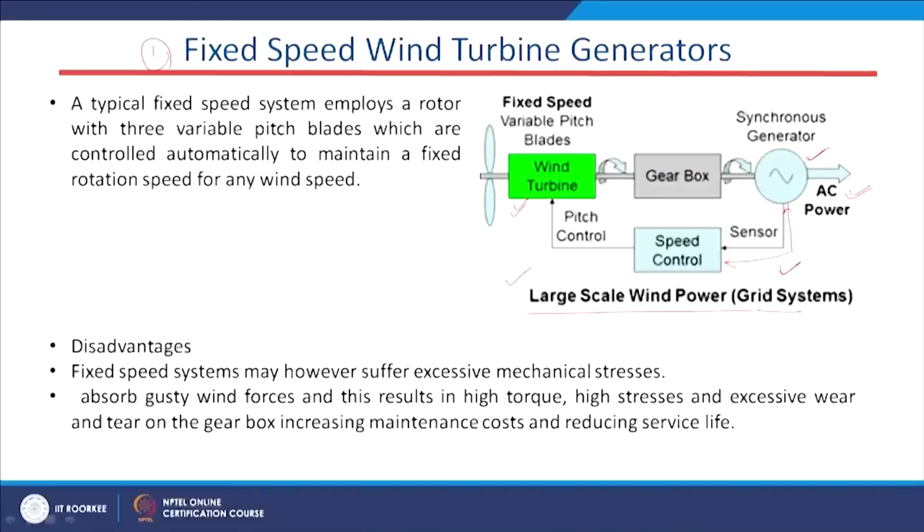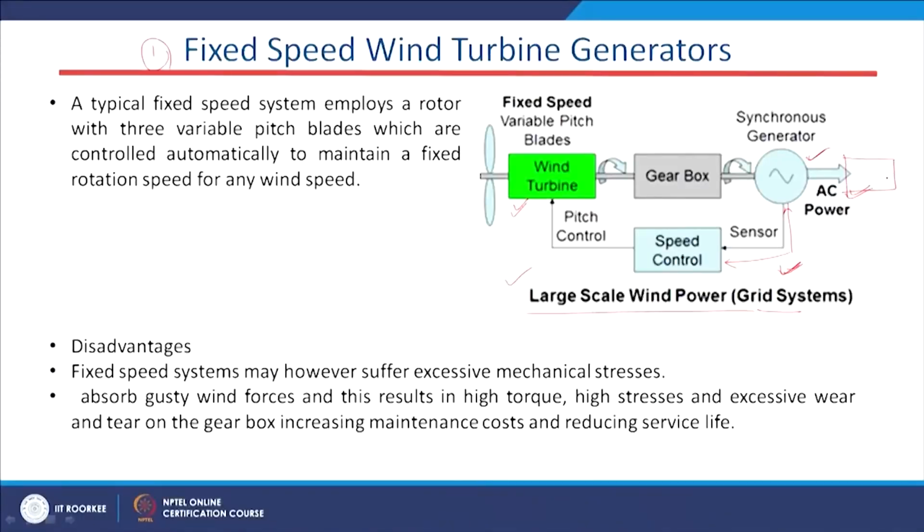Now, if you look at this schematic diagram, we do not have any electronic interface here. There is no rectifier and no inverter used in this system. The generator output is directly connected to the grid system, and this is quite challenging because the wind speed is varying and very intermittent in nature.